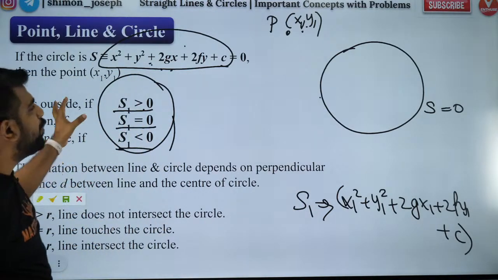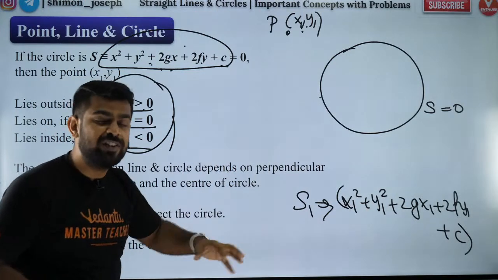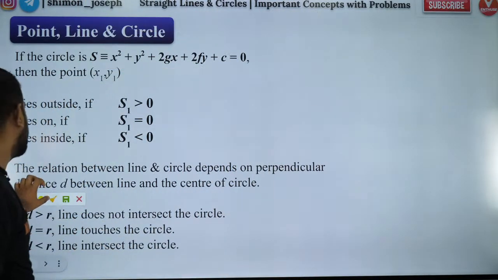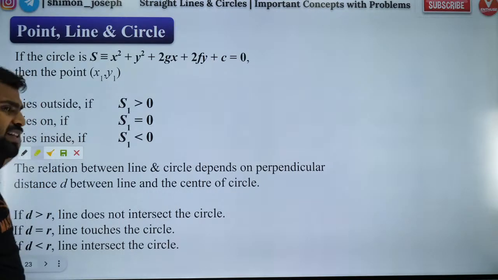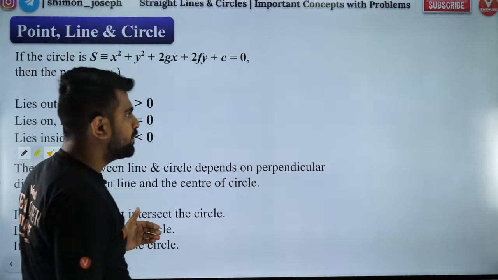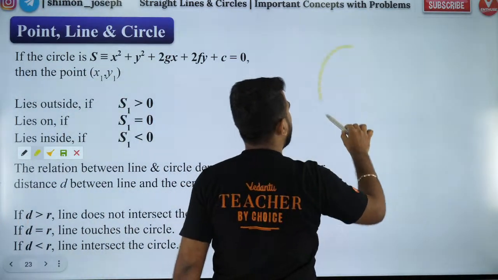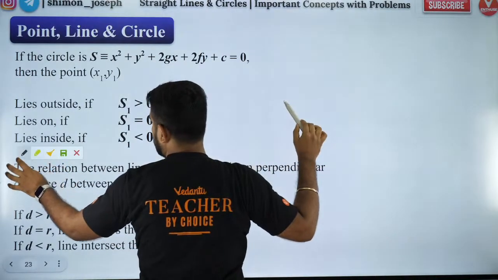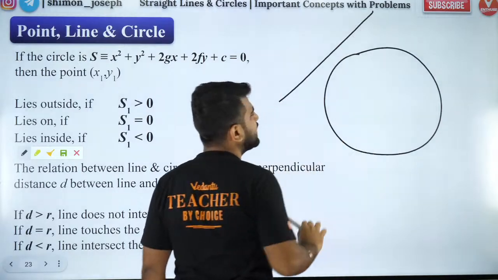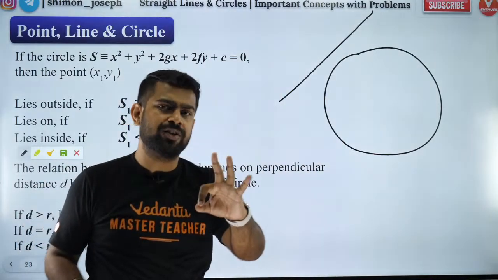So that is all about the position of a point with respect to a circle. Very simple. You must have got it now. Now the next one is a line and a circle. So for example, if you have a circle and a line, the line can interact with the circle in 3 manners.